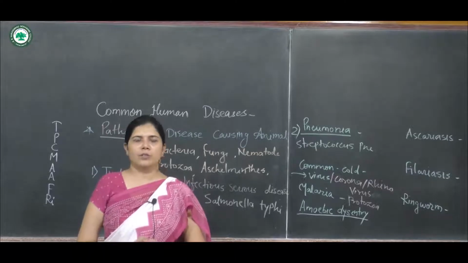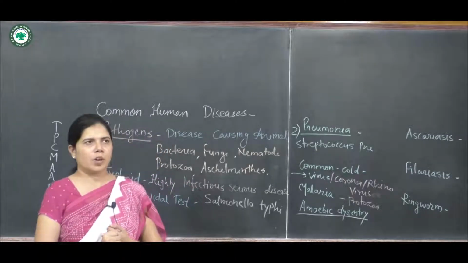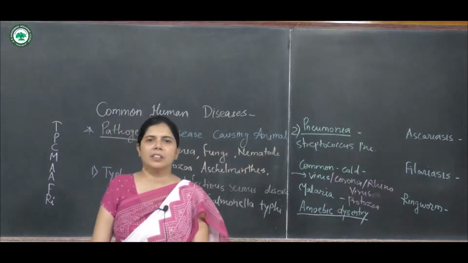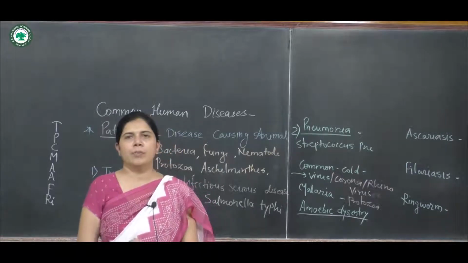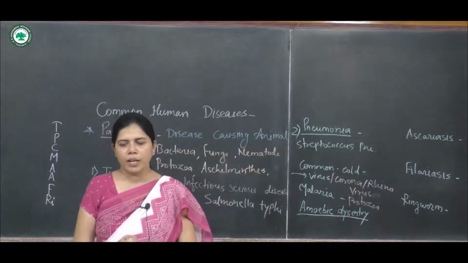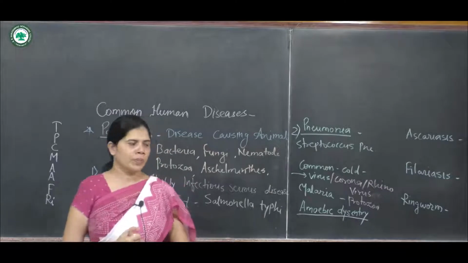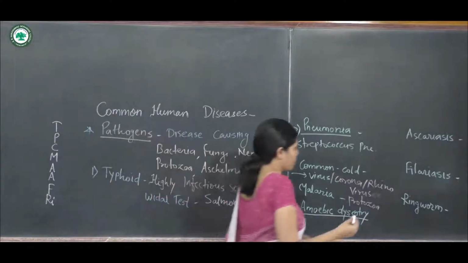Again, the mosquitoes which spread the disease are the female Culex mosquito and the female Anopheles mosquito.